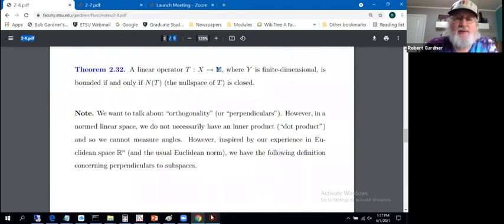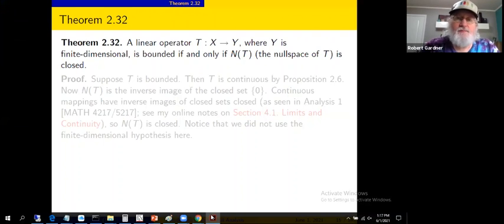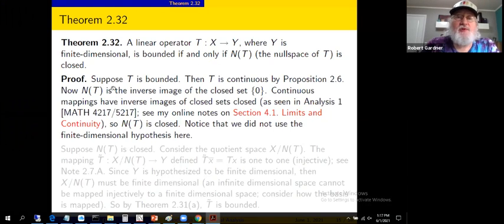So proof of that is as follows. Okay, if and only if claim, so T maps X to Y, Y is finite dimensional as a setting, and it's related to the closedness of the null space. So first, let's assume T is bounded, and then we need to show that the null space of T is closed. So assuming T is bounded,